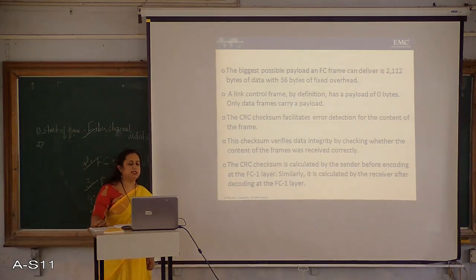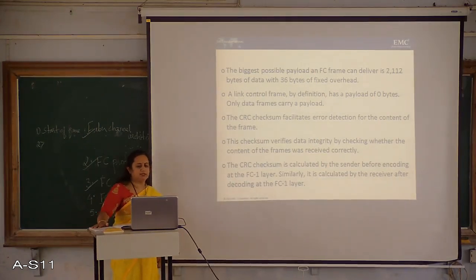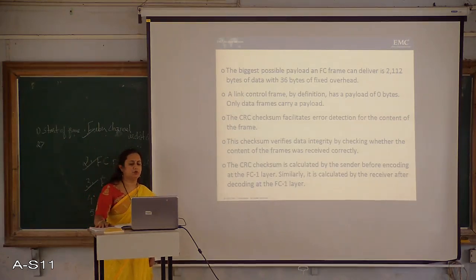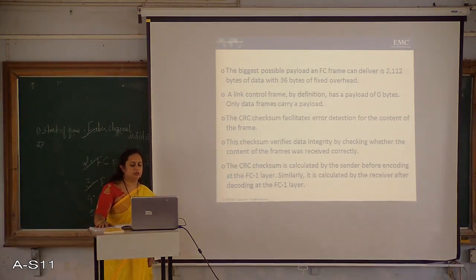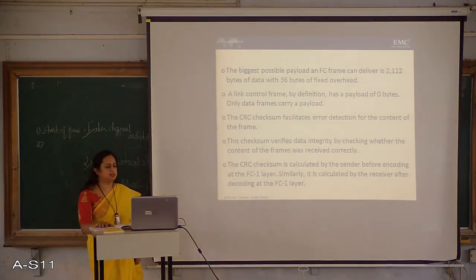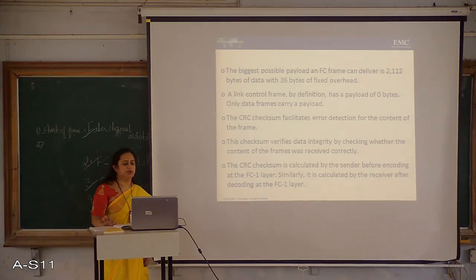So the CRC checksum facilitates error detection for the content of the frame. The checksum verifies data integrity by checking whether the content of the frames was received correctly. You might all know what we mean by data integrity. So this checksum verifies data integrity by checking whether the content of the frames was received correctly.